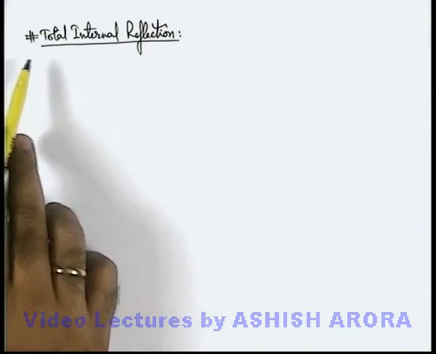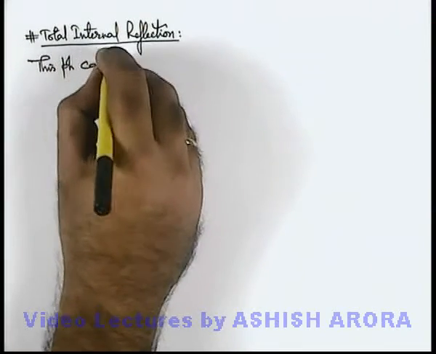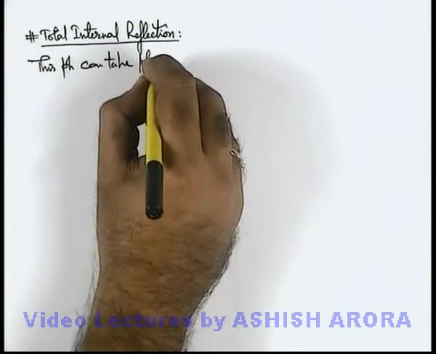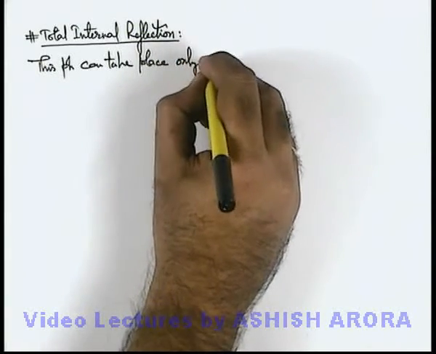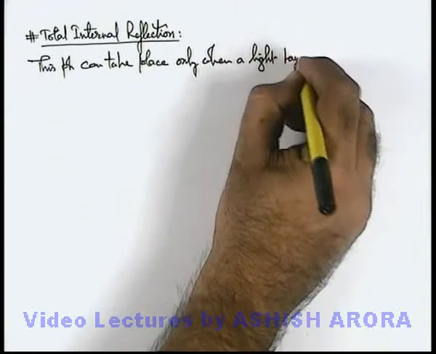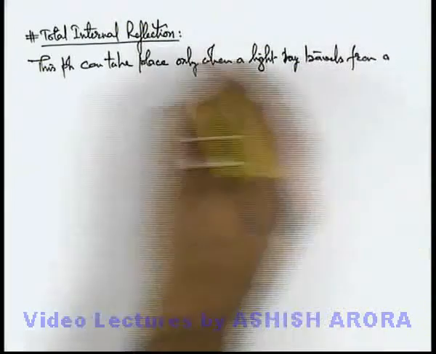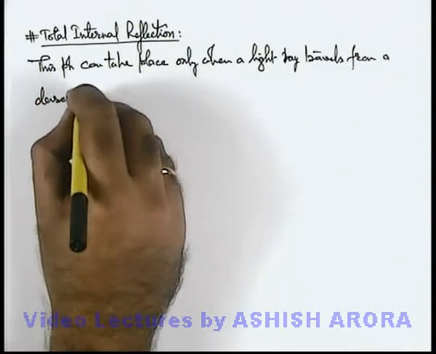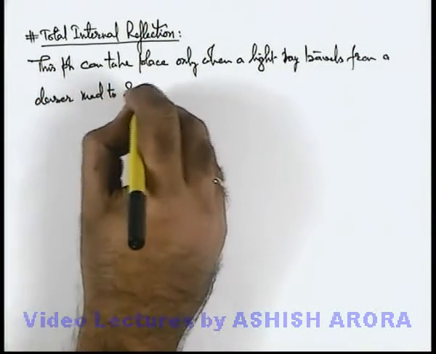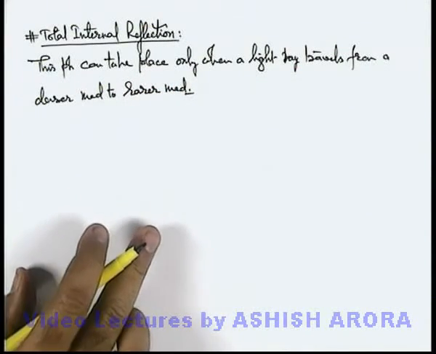Now let us study an important phenomenon which is called total internal reflection. About this we can write, this phenomenon can take place only when a light ray travels from a denser medium to a rarer medium.